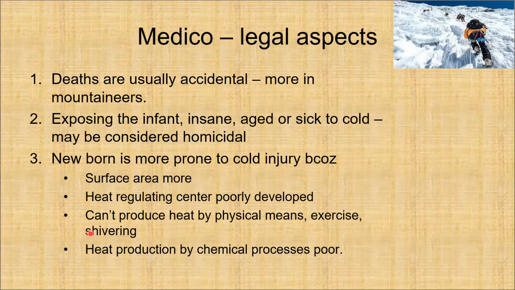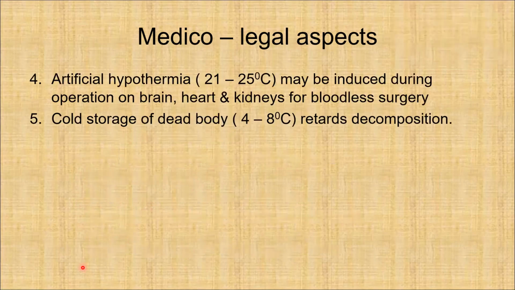Newborns or infants are more prone to cold injury because the surface area is more, and the heat regulation center is poorly developed, and they can't produce heat by physical means, exercise, shivering, etc., and also heat production by chemical processes is poor. So these are the reasons why newborns are more prone to cold injury.